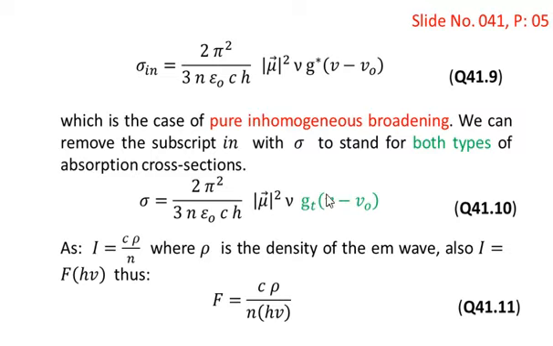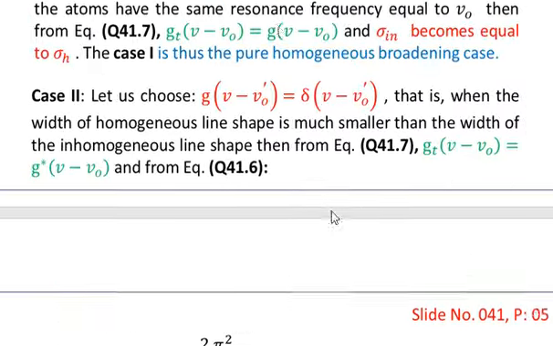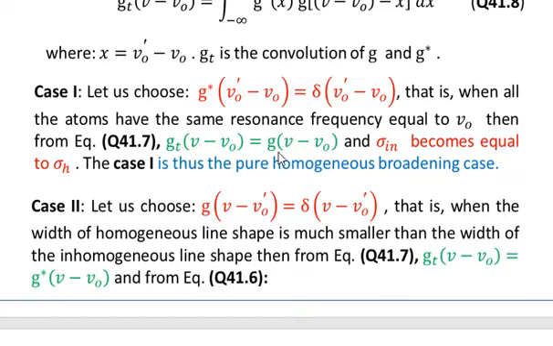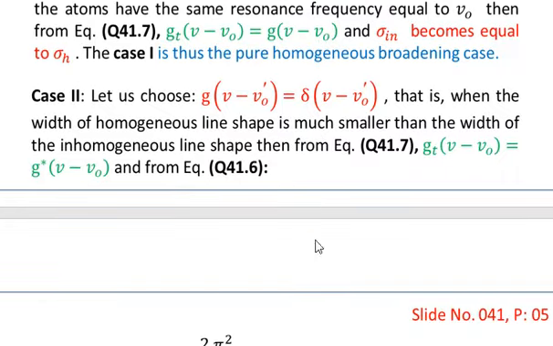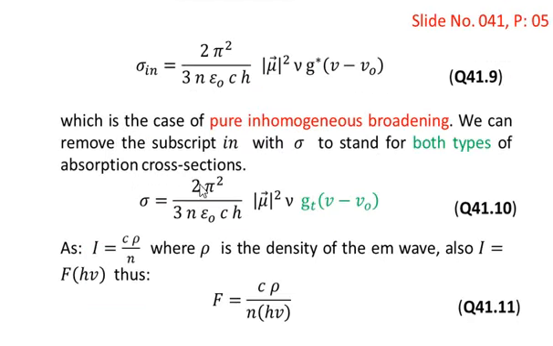Here we have written gt, because gt can take two values. For the case of homogeneous broadening, gt takes the value of g of nu minus nu naught, and for the case of a pure inhomogeneous case, gt is replaced by g star of nu minus nu naught. So this gt in equation number 41.10 can take two possible values. So this sigma can stand for the homogeneous as well as the inhomogeneous case, depending upon the value of gt we choose, as discussed in case number 1 and case number 2.